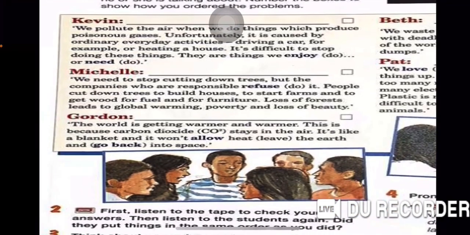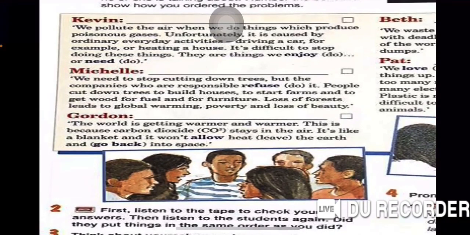Michael: We need to stop cutting down trees, but the companies who are responsible refuse to do it. People cut down trees to build houses, to start farms, and to get wood for fuel and for furniture. Loss of forests leads to global warming, poverty, and loss of beauty.